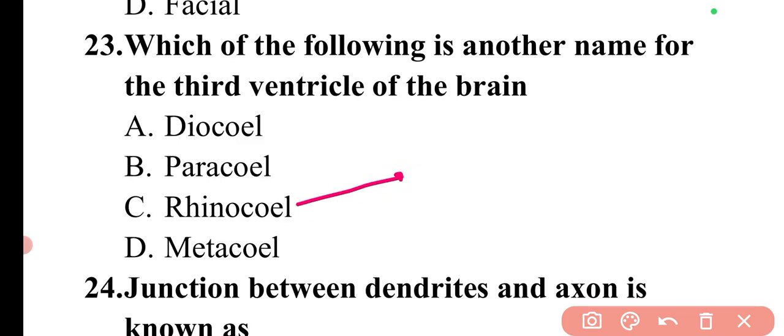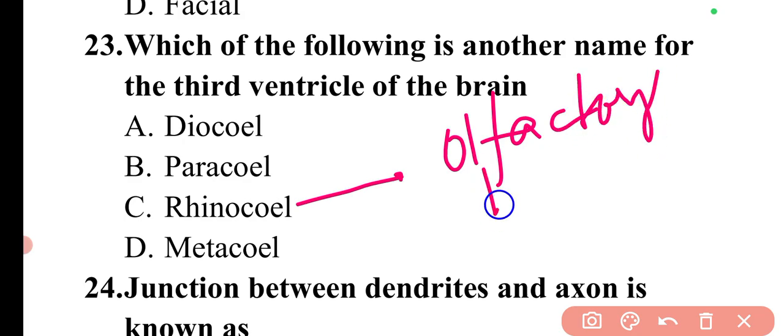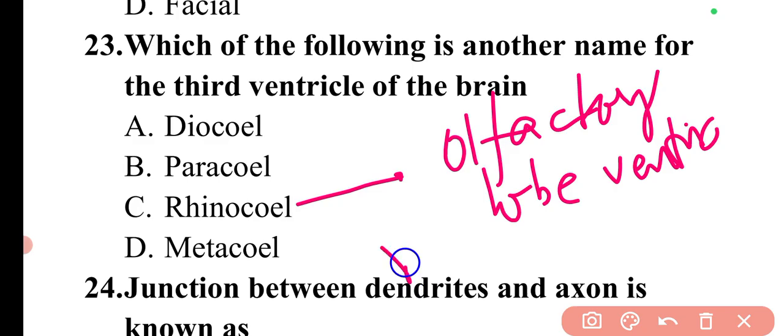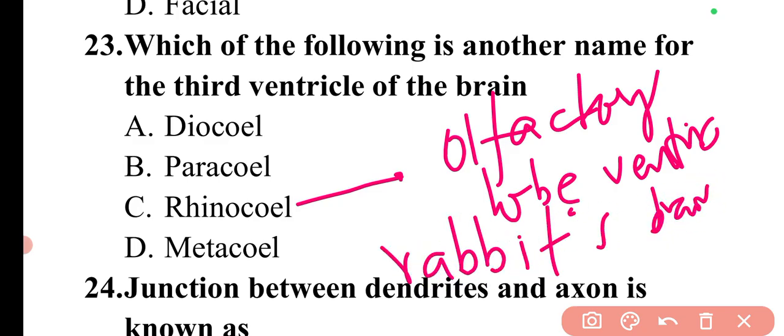Then if I talk about the rhinocoel, rhinocoel is simply the olfactory lobe ventricle in the rabbit's brain. So in the rabbit's brain, the olfactory lobe ventricle is known as the rhinocoel. And metacoel is the fourth ventricle.